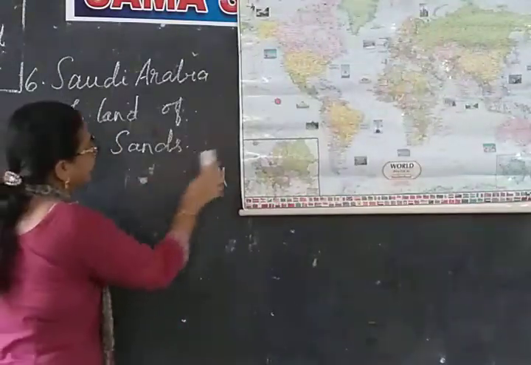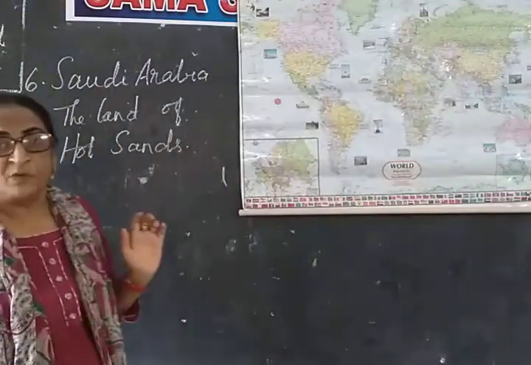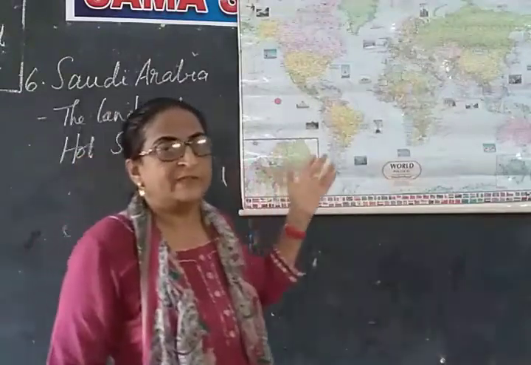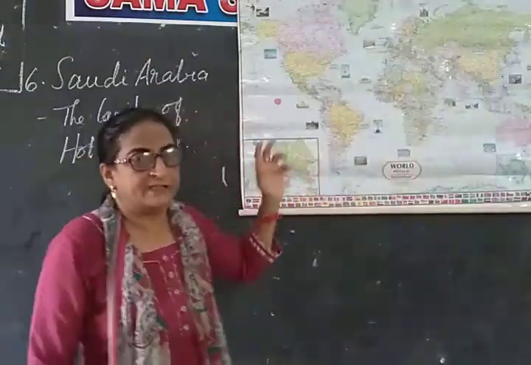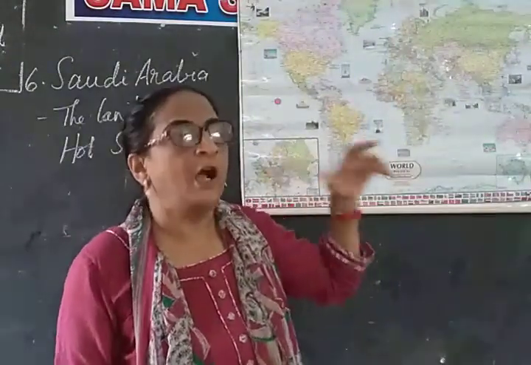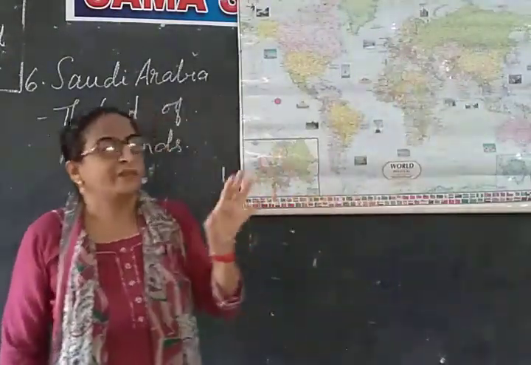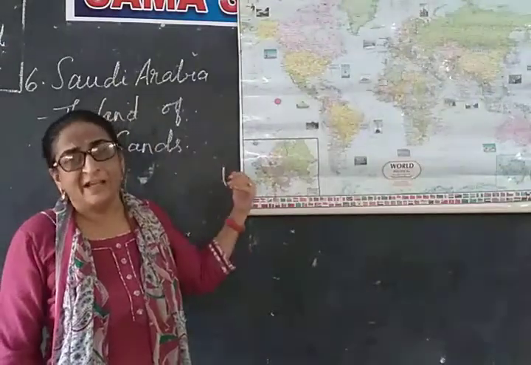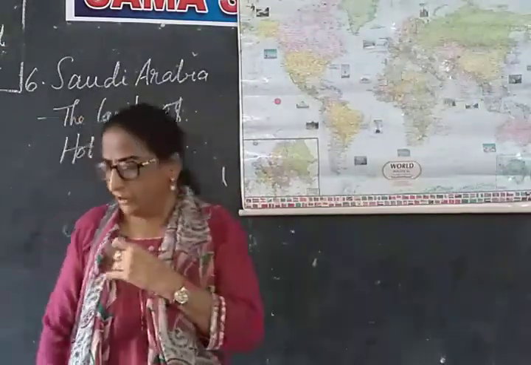Where do we find these deserts? Mostly on the western ends. Deserts are mostly found on the western ends of the continents. Now, the areas which get less than 25 centimeters of rain are called as deserts. These are very hot and they are mostly found on the western end of all the continents.